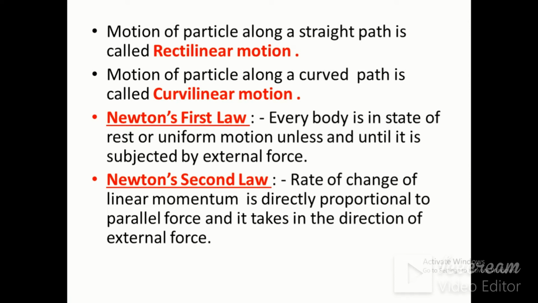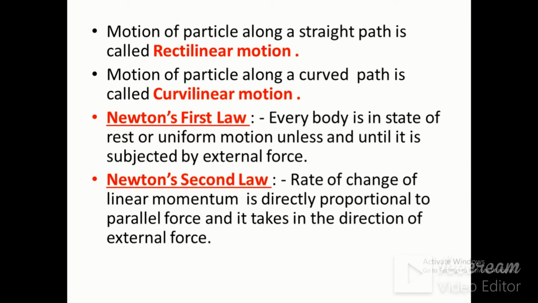Newton's first law: every body is in a state of rest or uniform motion unless and until it is subjected to an external force. What does Newton's first law state? That every body is in a state of rest or uniform motion unless and until it is subjected to an external force. At rest velocity is equal to 0, and in uniform motion velocity is constant, and acceleration is equal to dv by dt. If acceleration is 0 in rest or in uniform motion, then force is equal to mass into acceleration, which is 0. Therefore if the body is at rest or in uniform motion, the force will be 0 and the object will remain in its rest position.